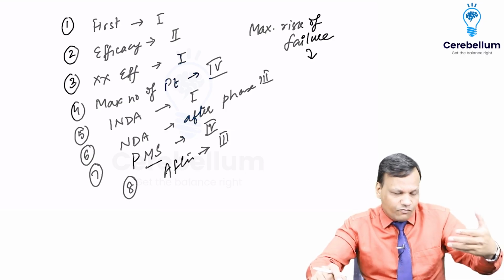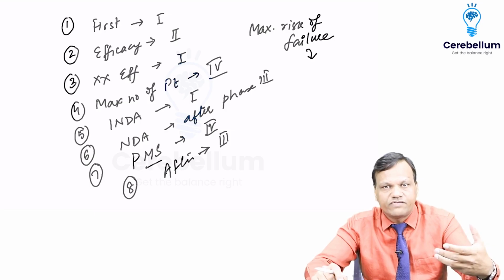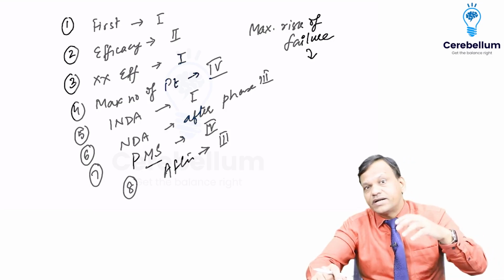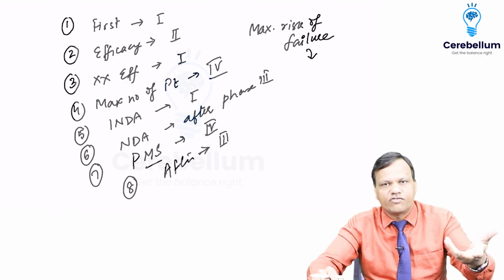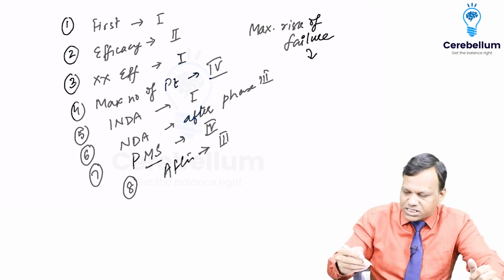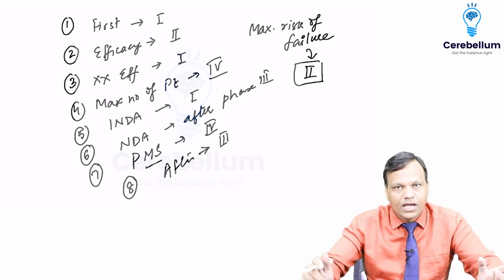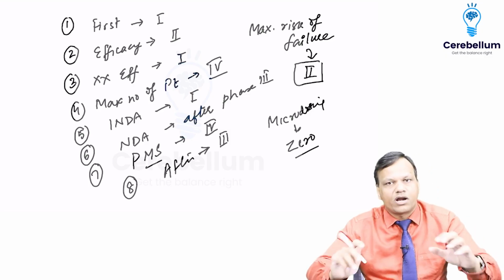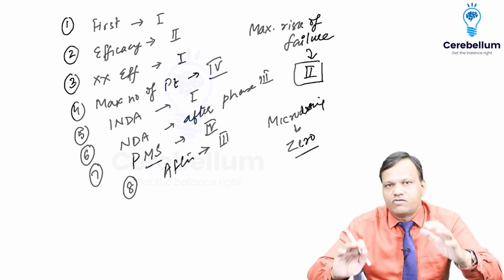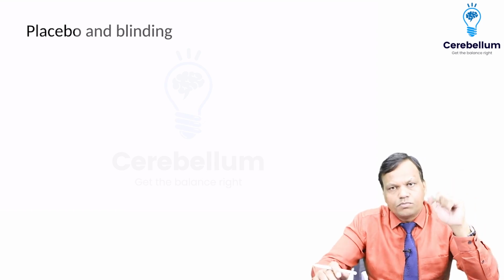Okay. Now, for which drugs do we do phase 3? Which have passed phase 2. If phase 2 has already been passed, there is a high chance that it can be passed in phase 3 also. And in phase 4, we know rarely the drug fails, like rofecoxib, they are very rare occurrences. Okay. So maximum risk of failure is in phase 2 of clinical trials. Okay. And which phase is microdosing studies? Yes, it is phase 0. Okay. So these are some of the important points regarding the different phases of clinical trials. Okay. Now, in the clinical trials, there are two important terminology.